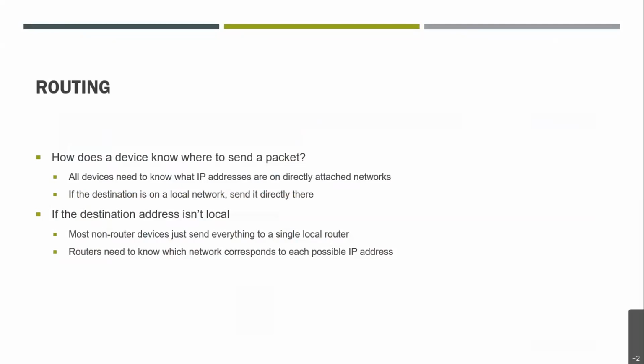So how does a device know where to send a packet, right? All the devices need to know what IP addresses are on directly attached networks, right? This is the first thing which they must know while routing. If the destination is on the local network, then send it directly there. Okay, so these are the two things which must be known. If the destination address is not local, that means it is present in some other network. For example, most non-router devices just send everything to a single local router, and the router needs to know which network corresponds to each possible IP address, right?